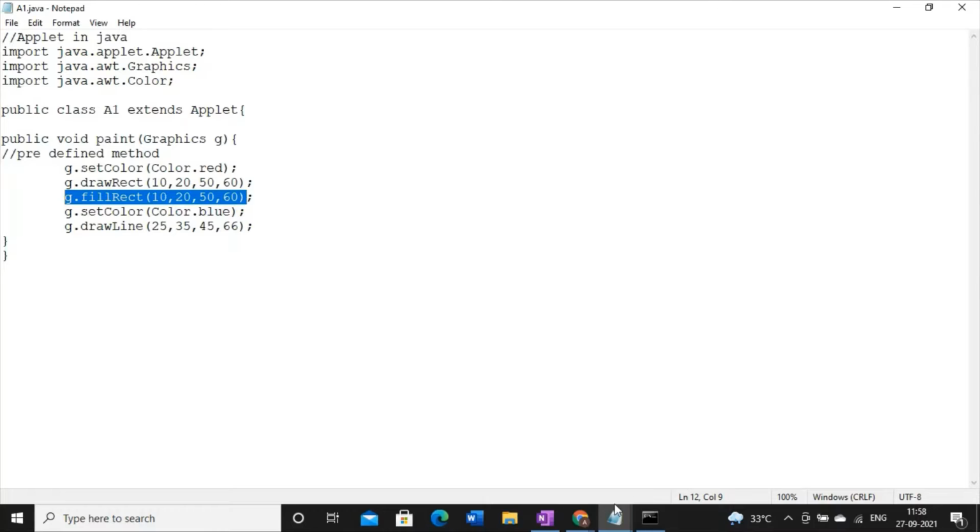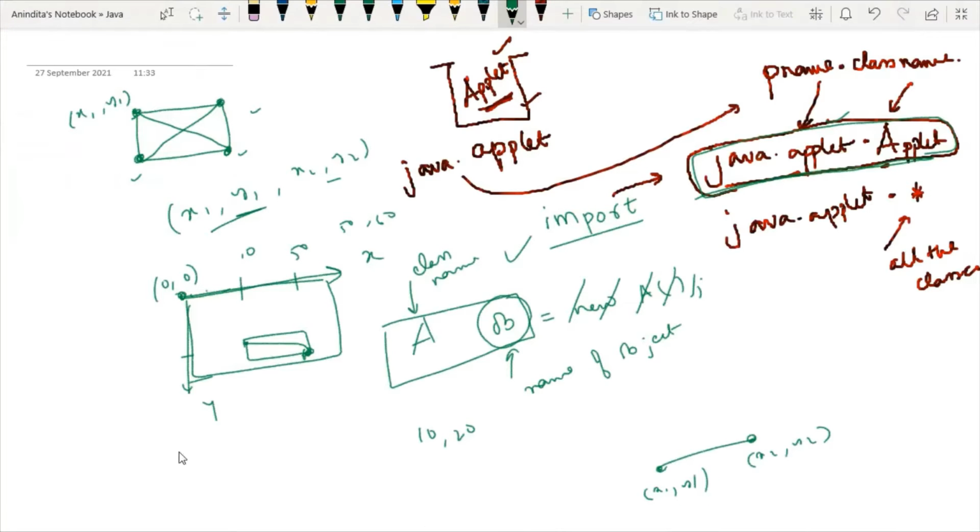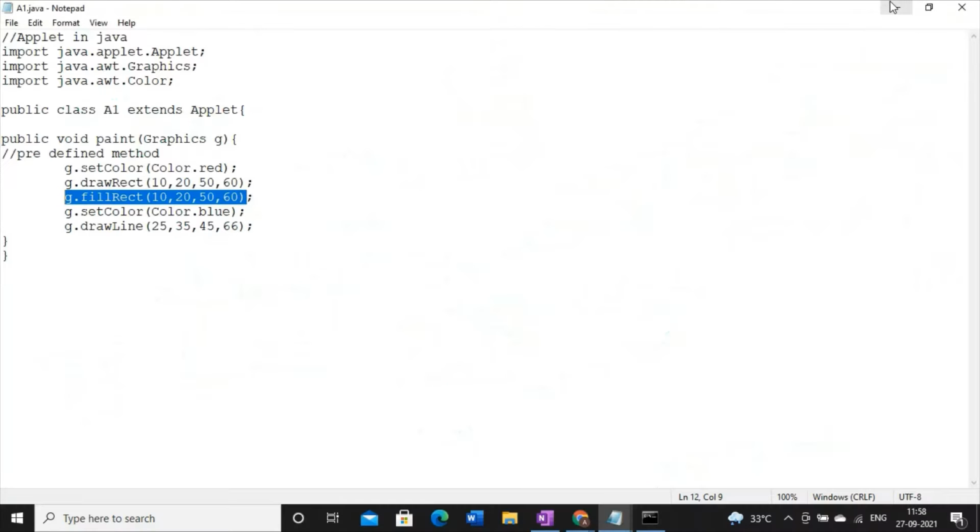So what you can do is draw one rectangle with only the border and no color inside, and then draw another rectangle which is filled up with some color. Then you will find that the border has one color and the area is colored with something else. This is the concept. You can do many experiments with this, but this is the basics.